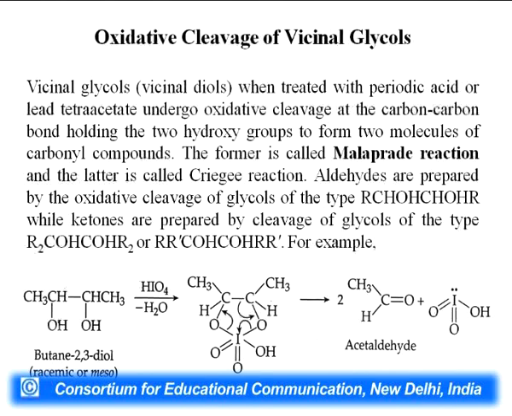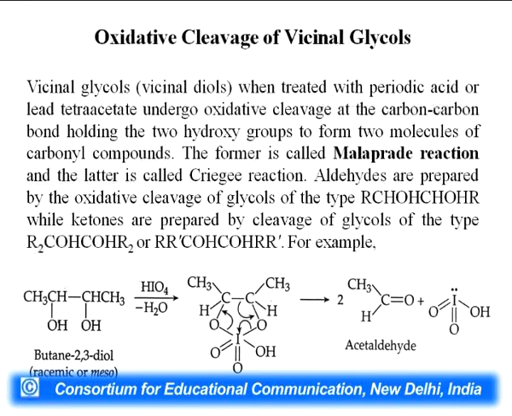When periodic acid is taken for cleavage, it is called the Malaprade reaction. When lead tetraacetate is taken for cleavage of this bond, it is called the Criegee reaction. Aldehydes are prepared by the oxidative cleavage of glycols of this type, RCHOH-CHOH, where both the groups of the diol are the same, while ketones are prepared by the cleavage of glycols of the type where there are 2 R groups, which may be similar or different.